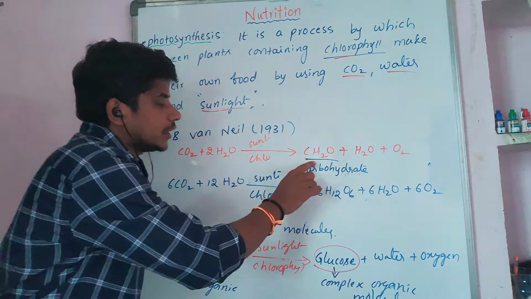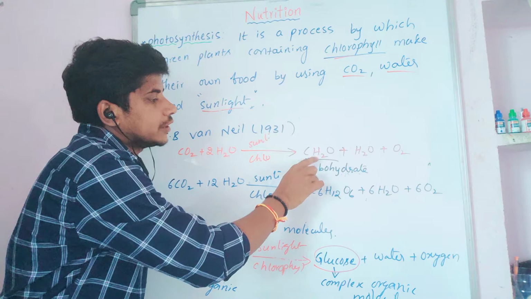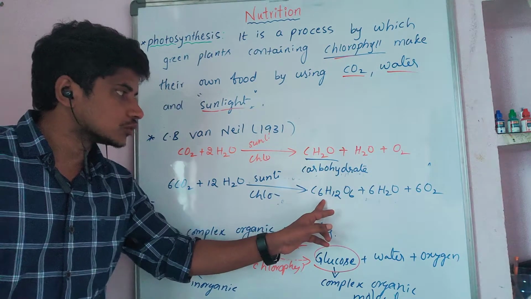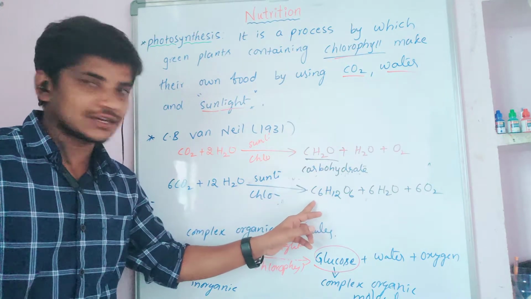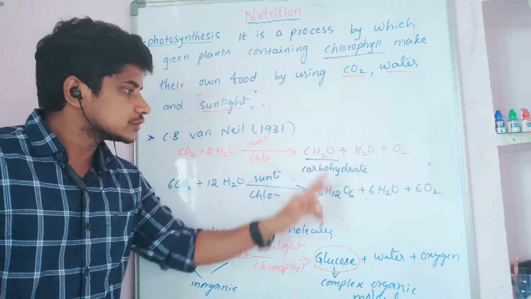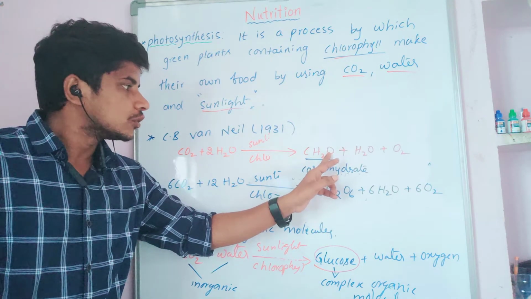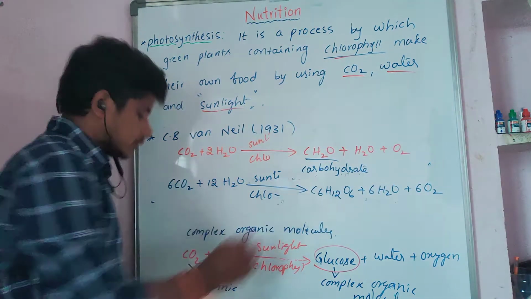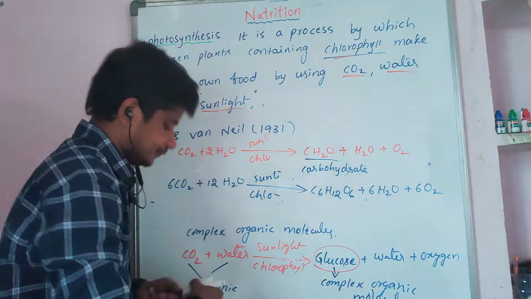Here one molecule of carbohydrate is formed. When 6 molecules of carbohydrate combine, it forms glucose. One carbon here, 6 carbons; 2 hydrogen, here 12; 1 oxygen, here 6. This is an organic molecule. This is glucose.